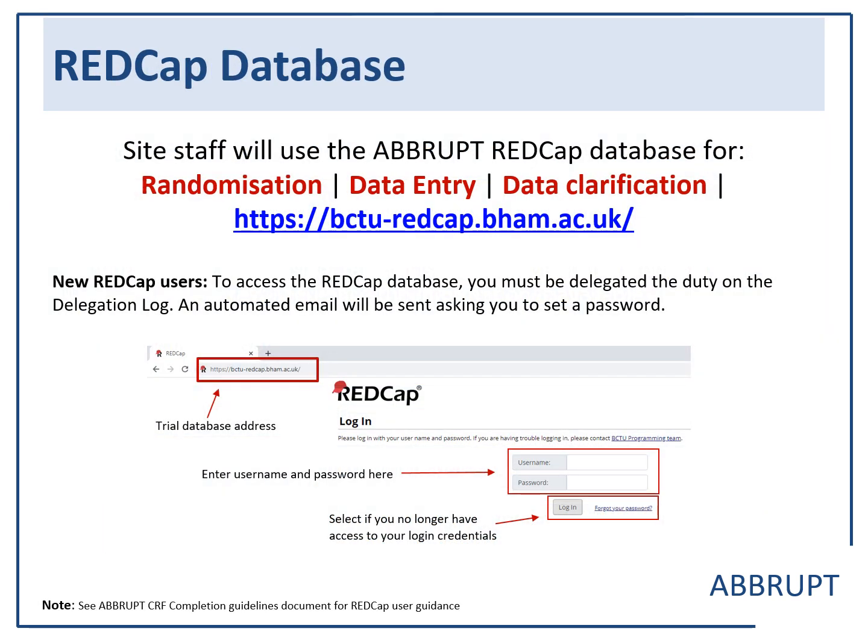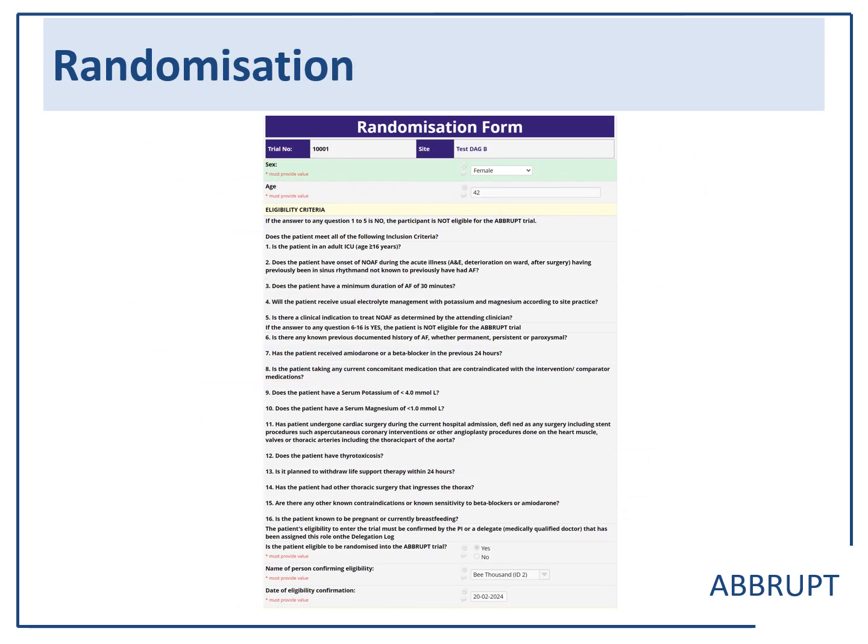This is a screenshot of the REDCap database for randomisation and data entry. When you log into the database, select Add Edit Records on the left-hand side and select Add New Record and then Create a New Record. There are more detailed guidelines available in the ABBRUPT CRF Completion Guidelines document for REDCap user guidance.